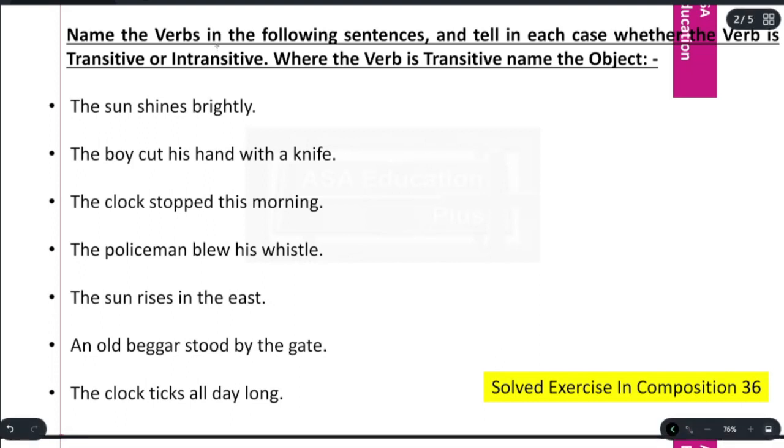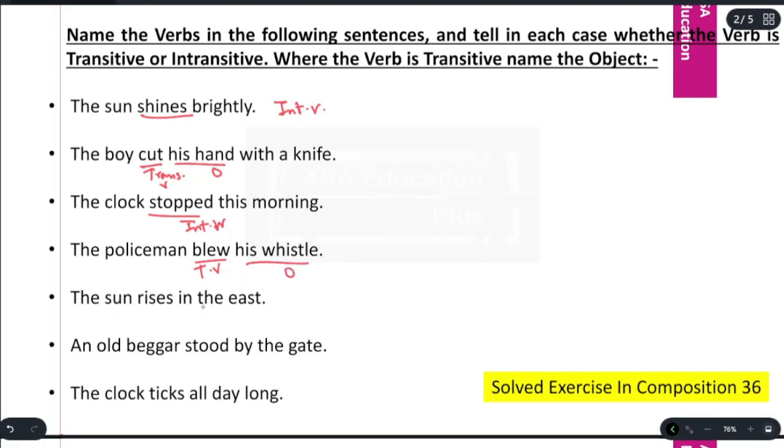The sun shines brightly. Shines. Intransitive verb. The boy cut his hand with a knife. Cut. Transitive. His hand. Object. The clock stopped this morning. Stopped. Intransitive. The policeman blew his whistle. Blew. Transitive. His whistle. Object.